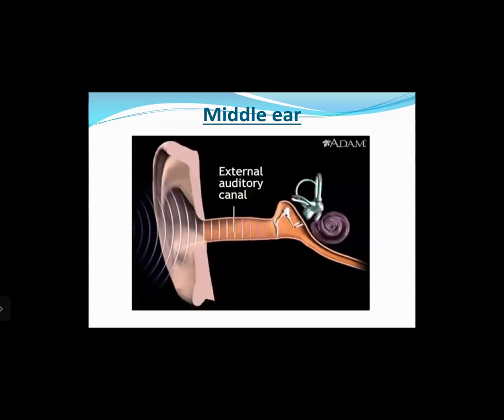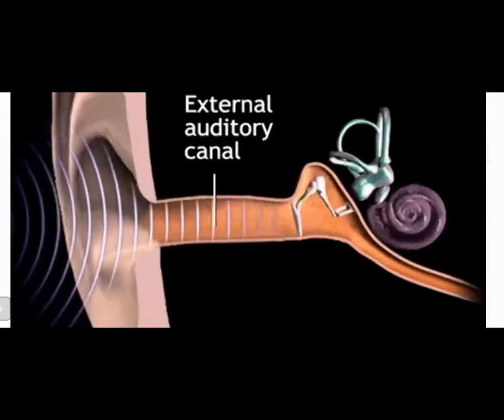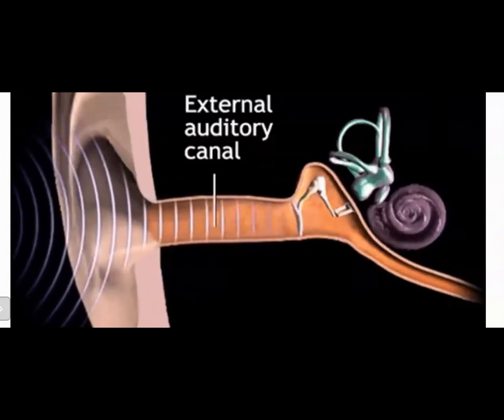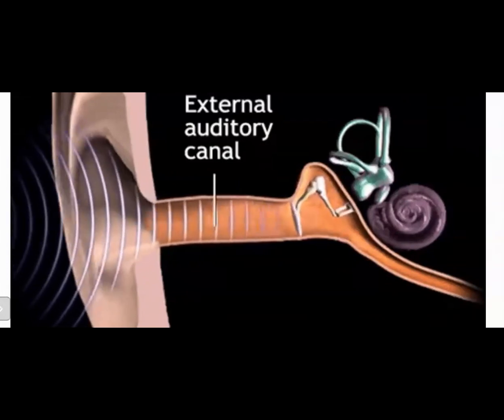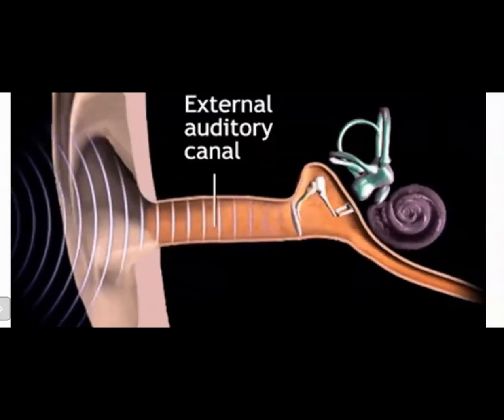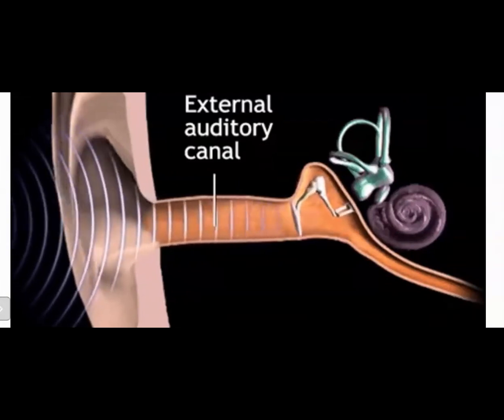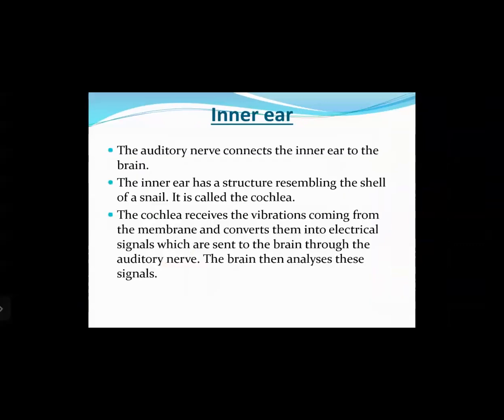Now what happens further? As you can see here in the diagram, the pinna helps to direct the sound waves inside the auditory canal, from where they reach onto the eardrum. The eardrum starts vibrating with the same frequency of the sound, and then it transfers this into the inner ear, where the set of three bones which are just in contact with the eardrum also start vibrating with the same frequency, right? Inner ear. The auditory nerve connects the inner ear to the brain.